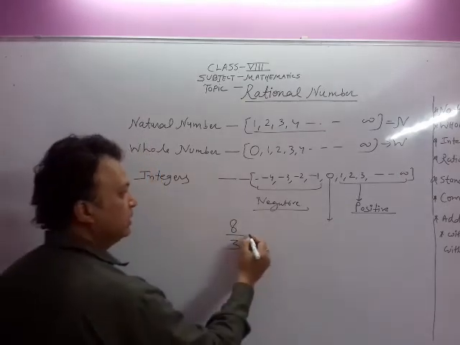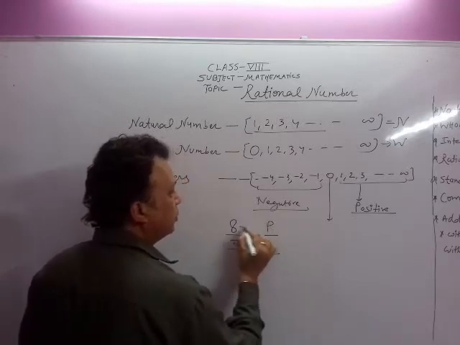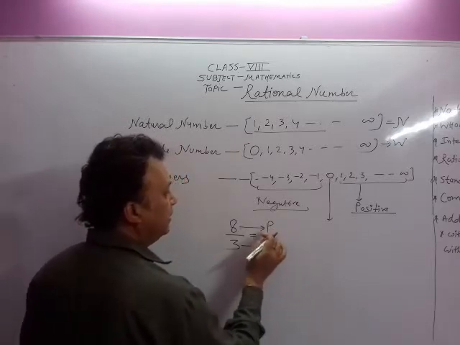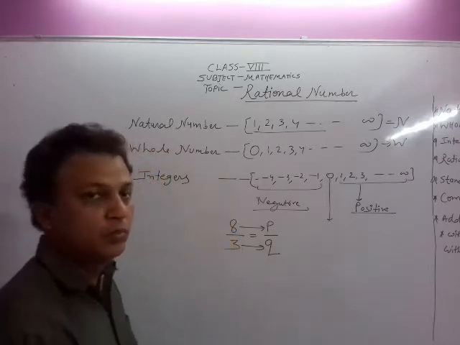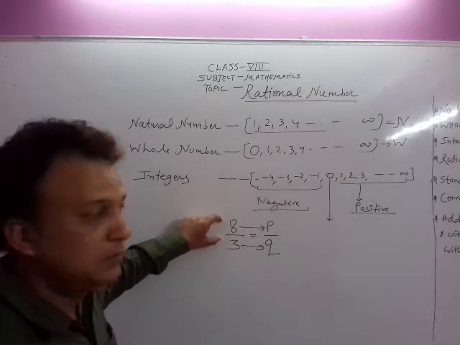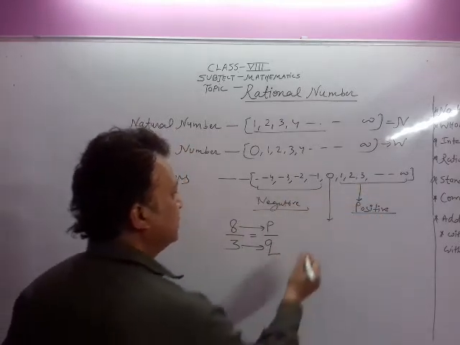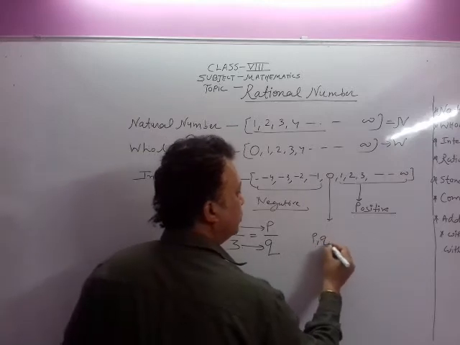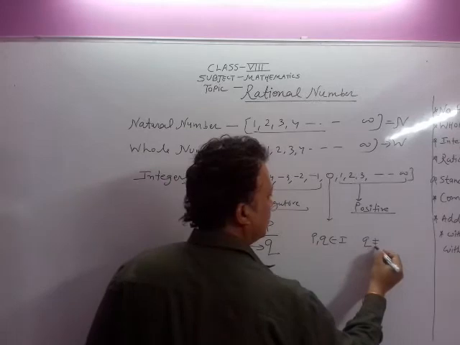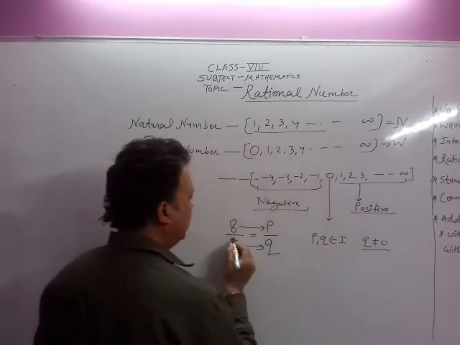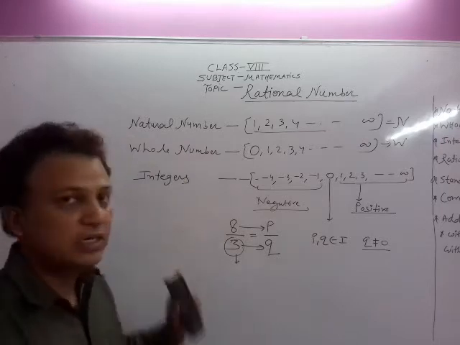8 upon 3. Here, if I compare with P upon Q, on comparing, P represents 8, Q represents 3. 8 and 3 both are integers, positive integers. So P and Q belong to I, and Q is not equal to 0. Here denominator is 3, which is not equal to 0. So this is a rational number.